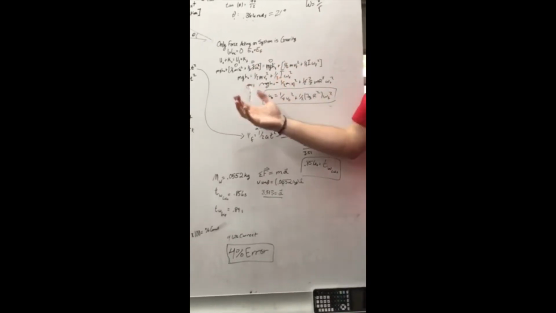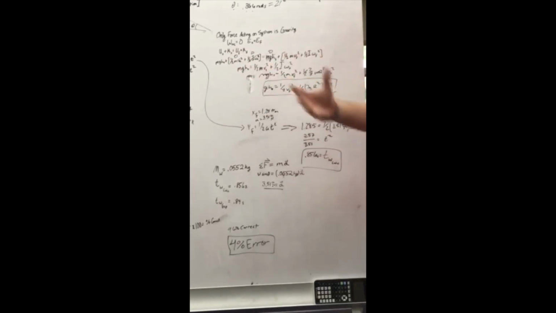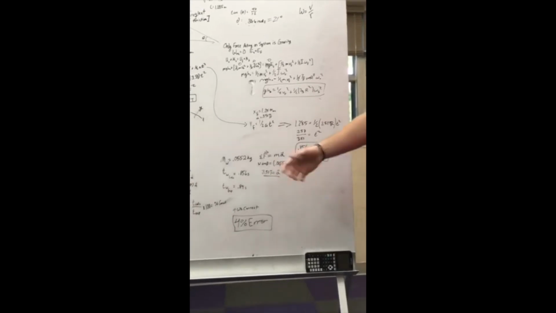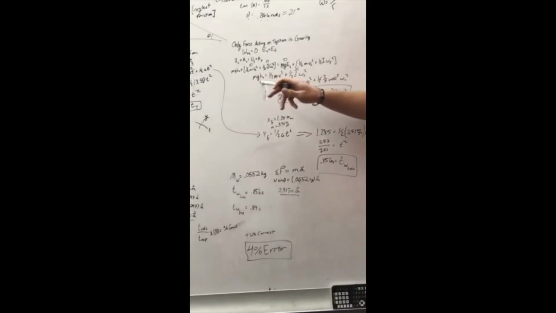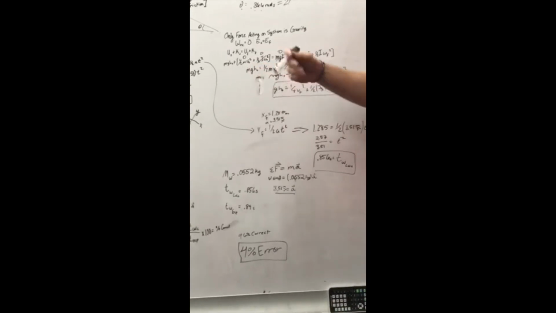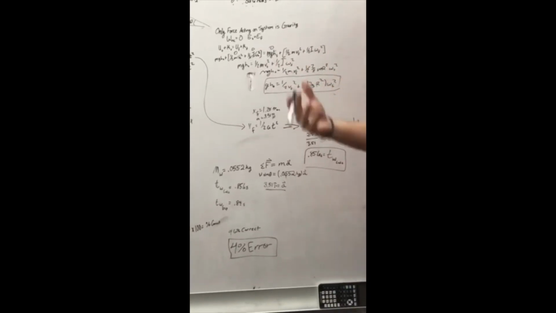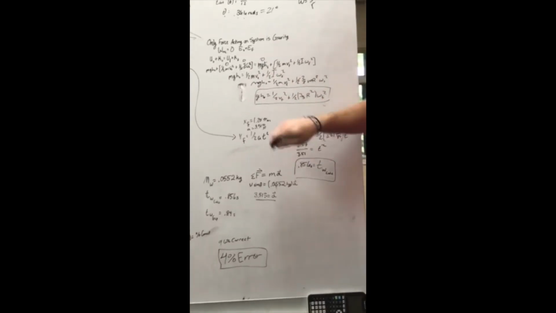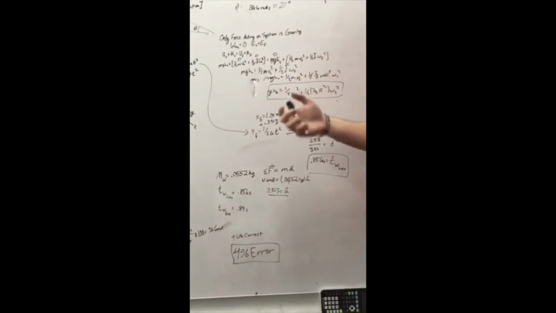Once we expand that out, we have initial potential and kinetic energy equal to final potential and kinetic energy. Expanding that out even further, we have mgh_0 plus 1/2 mv^2 for translational kinetic energy plus 1/2 Iω^2 for rotational kinetic energy. Since the ball starts from rest, we know that both of these terms are going to be equal to 0.